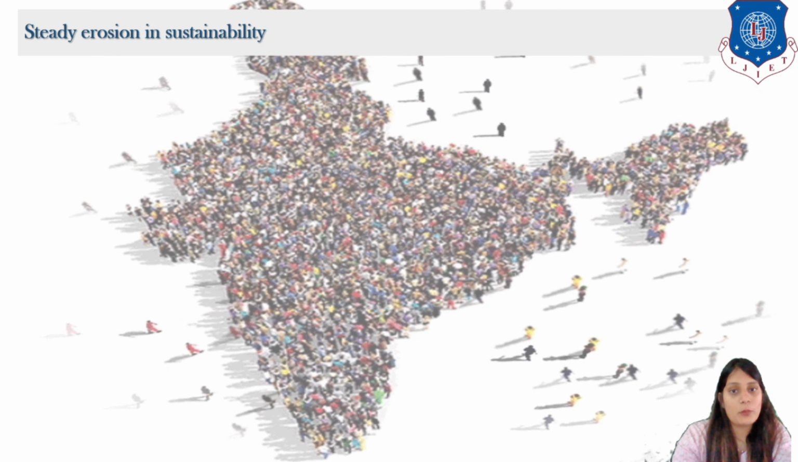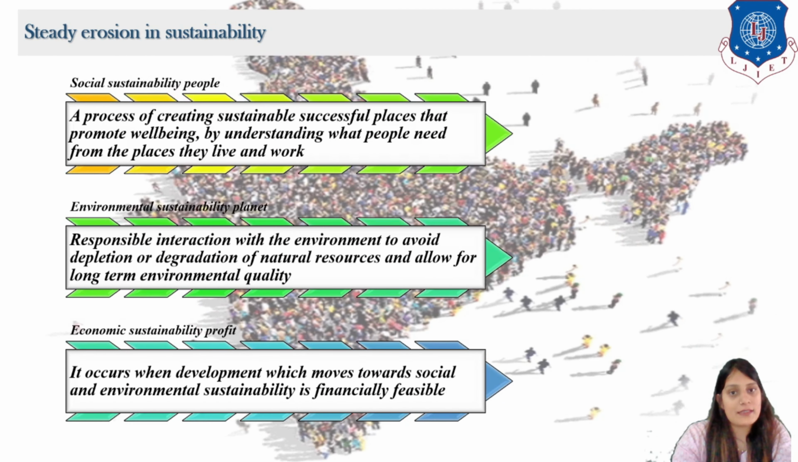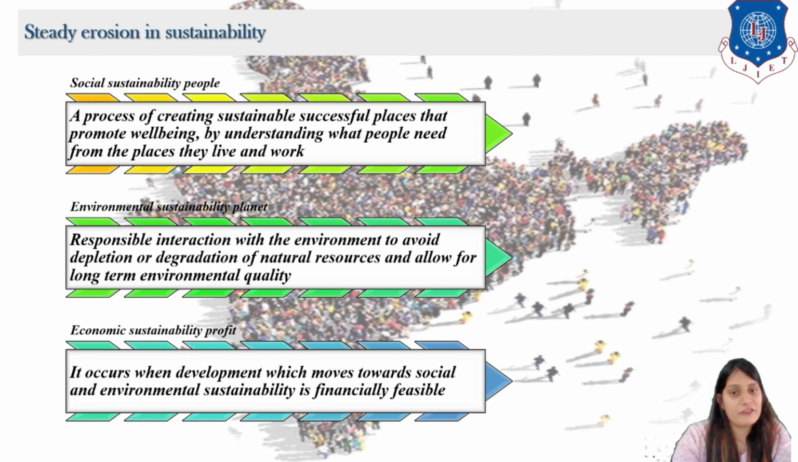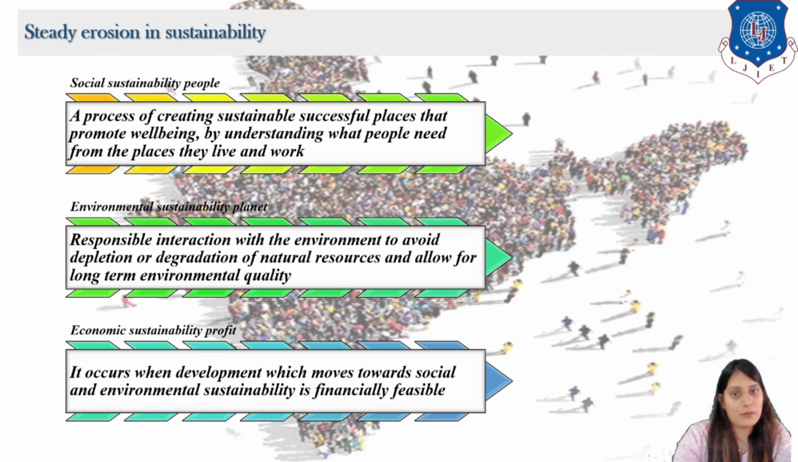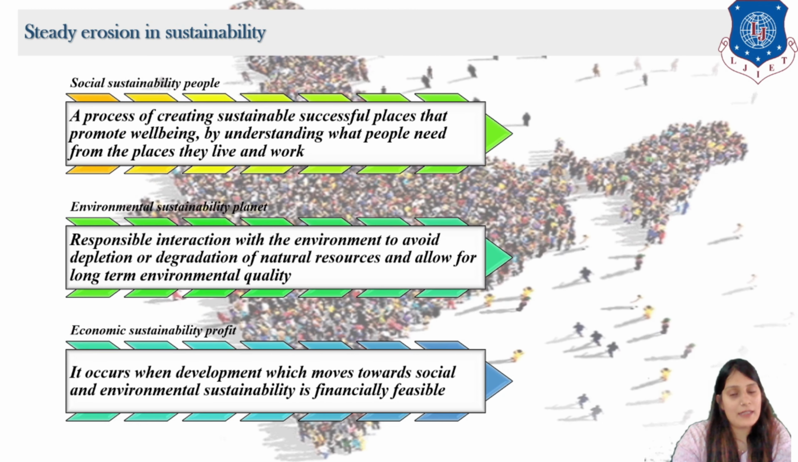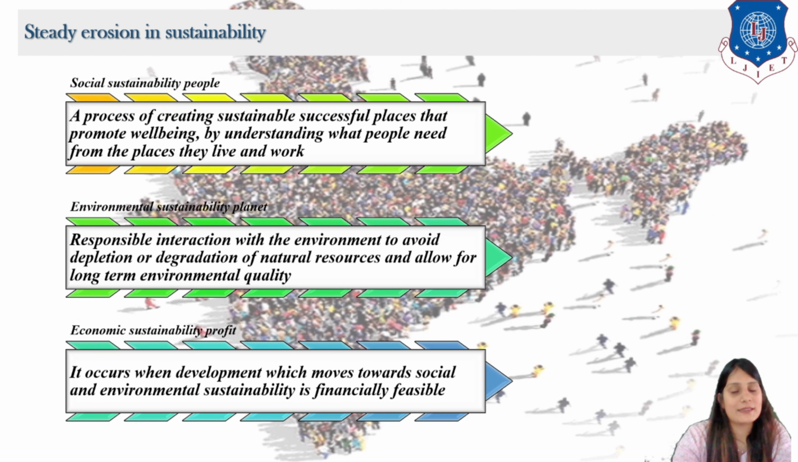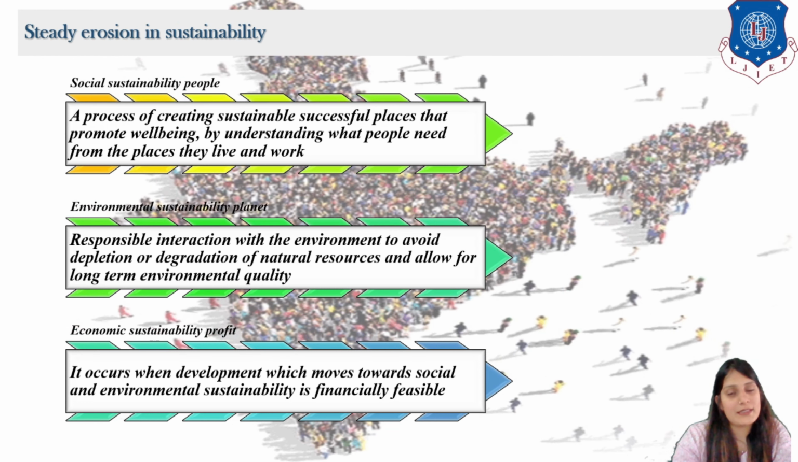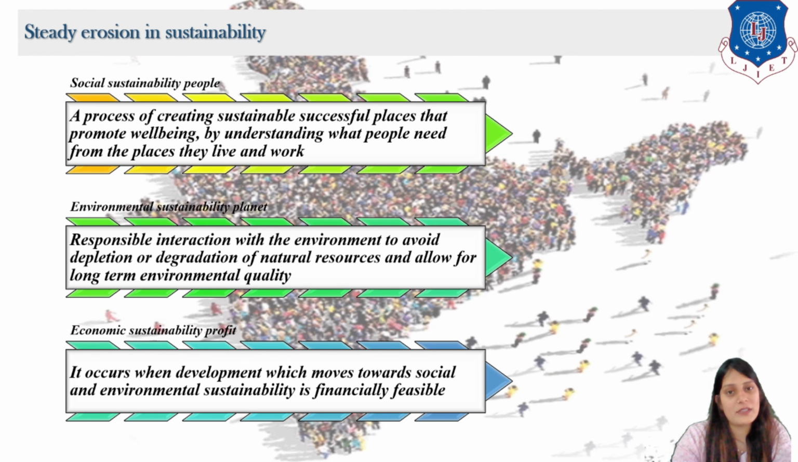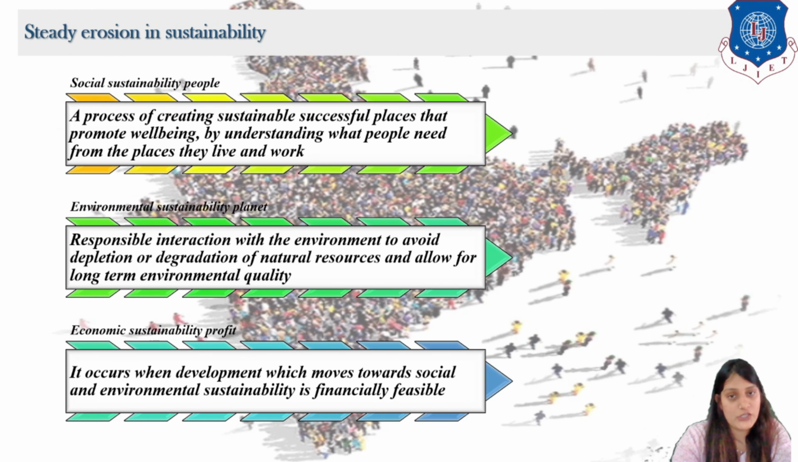Now there is another important thing related to the ecological footprint, that is the steady erosion of sustainability. There are three factors majorly affecting it. First is social sustainability, then environmental sustainability, and last is economic sustainability, profit. What does this mean? Social sustainability is the process of creating sustainable, successful places that promote the well-being of people. People should have good social standards and good social relations with each other.